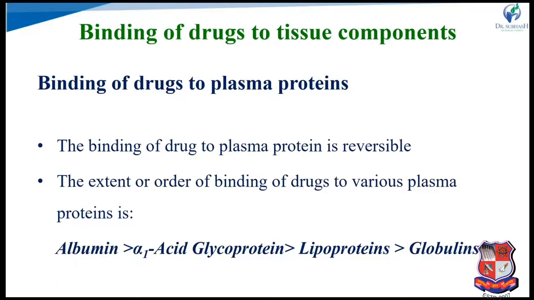Binding of drug to plasma proteins is reversible. These are the plasma proteins present in blood: albumin, glycoprotein, lipoprotein and globulin. Albumin is the major one, with 4 binding sites, so a large amount of drug binds to albumin compared to lipoproteins or globulins.